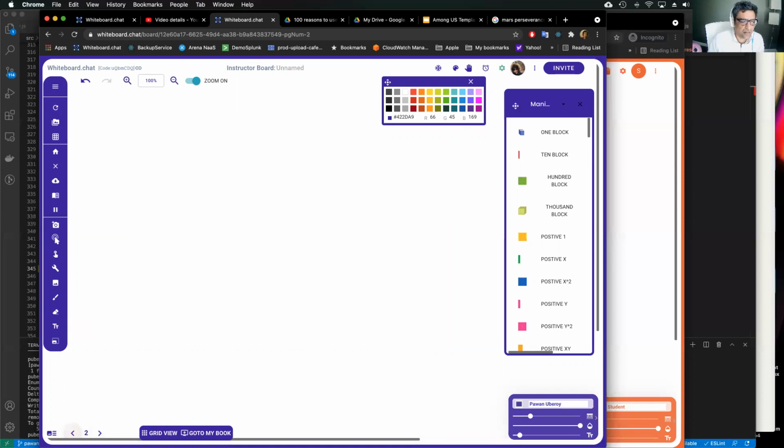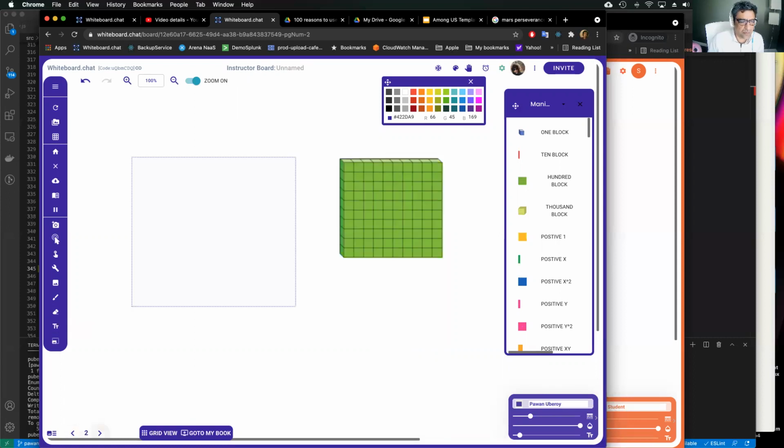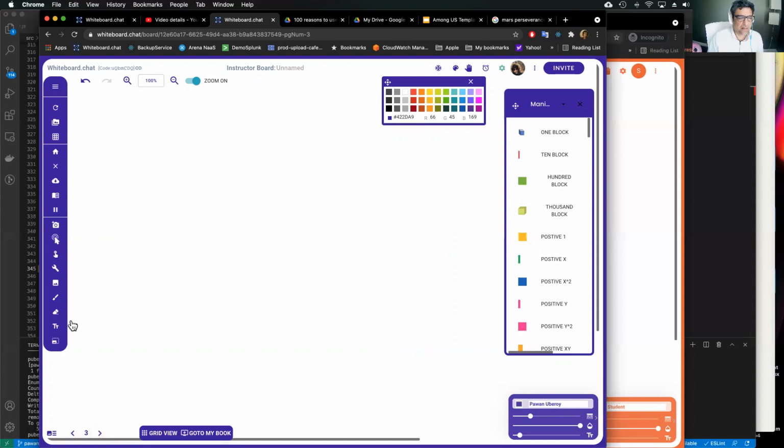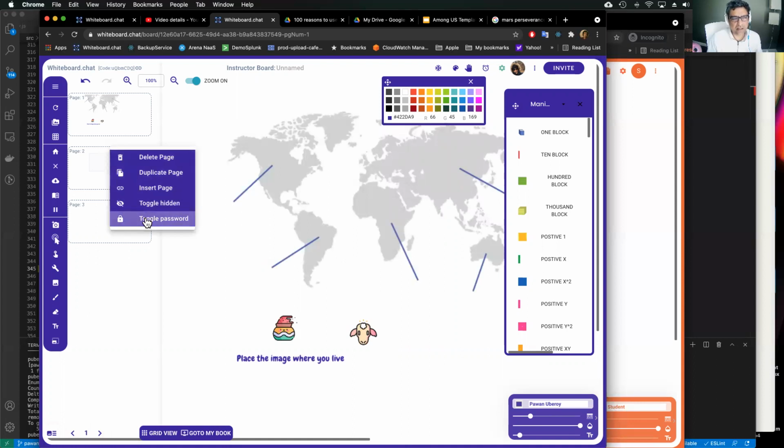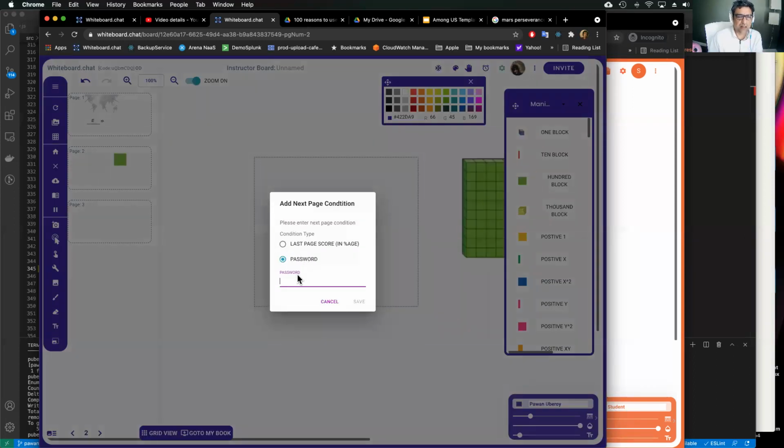Okay, so to create an escape room, we can say to go from page 1 to page 2, you can add a password, which people can solve a puzzle or do anything to get. So to go from page 1 to page 2, you have to enter a password which is, let's say, ABC.